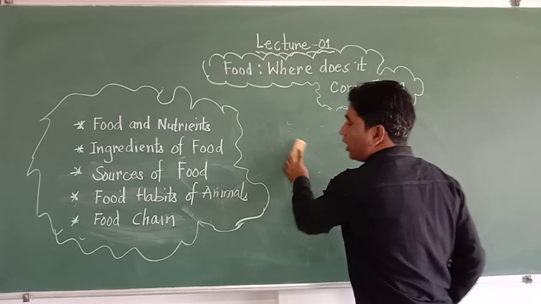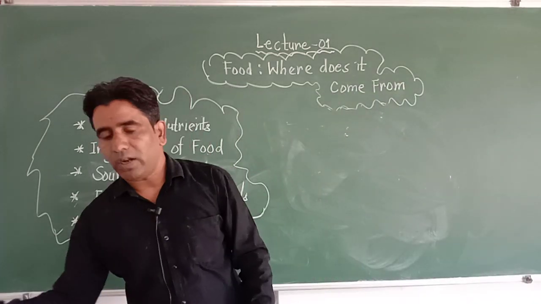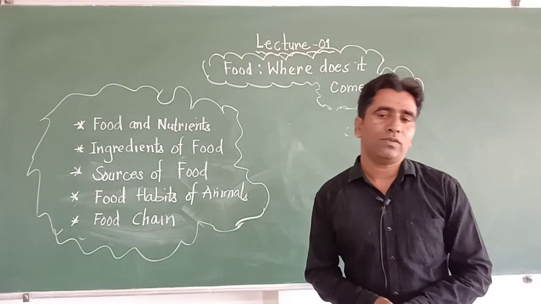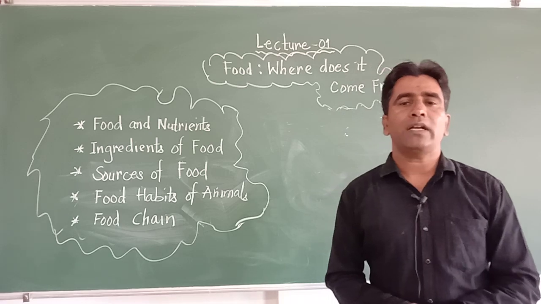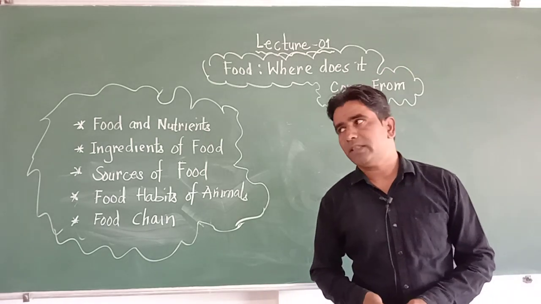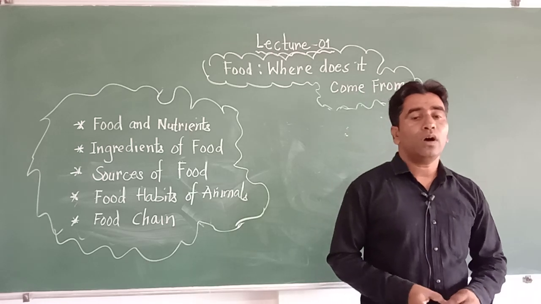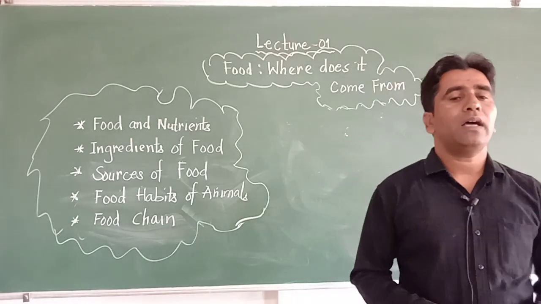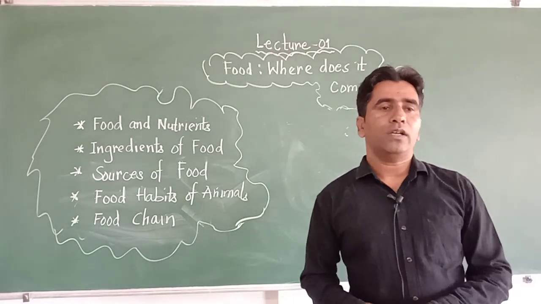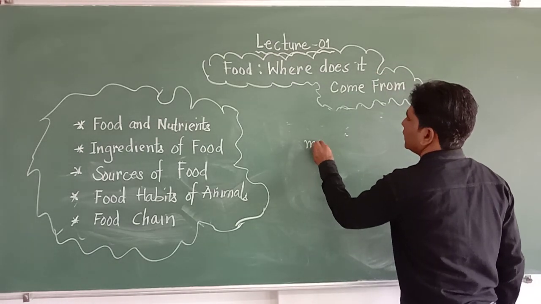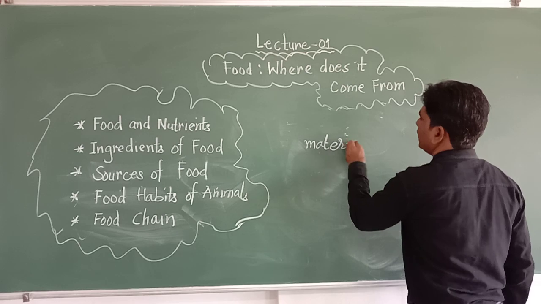Now the question comes: what do we consume in our food? We eat different food items. For example, we eat chapati, rice, sambar, curry. So how are the chapati, sambar and curry made? They are made from different materials.